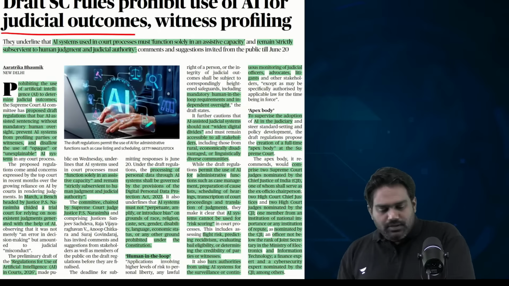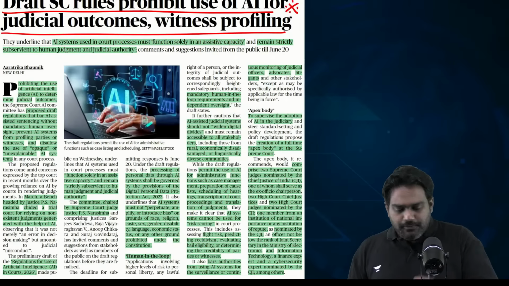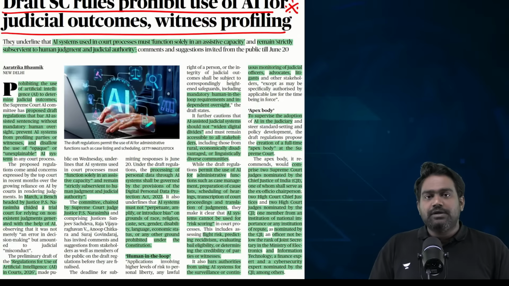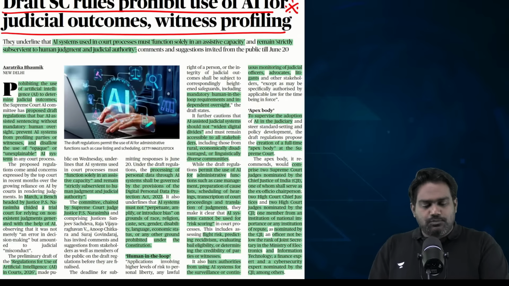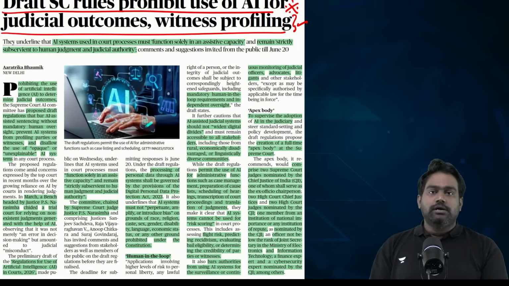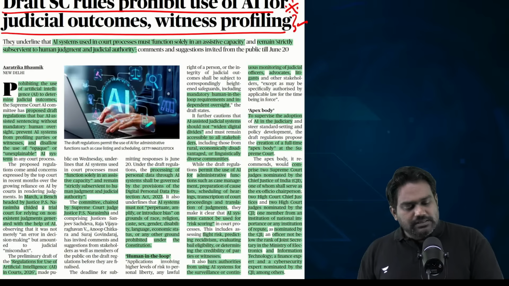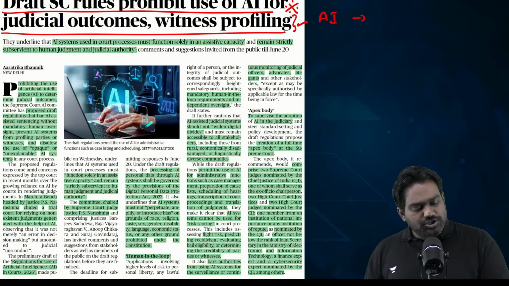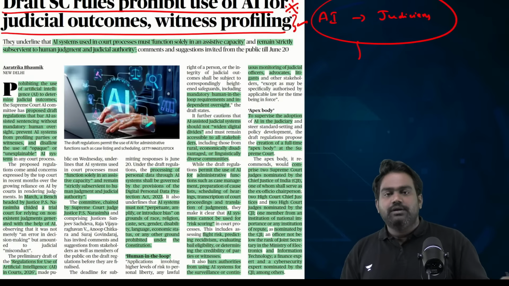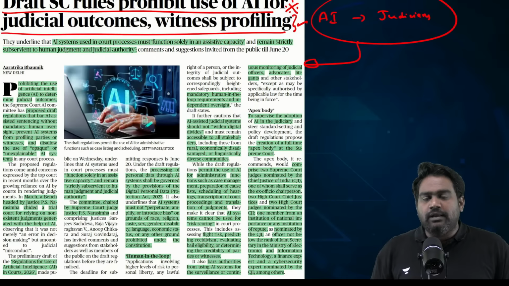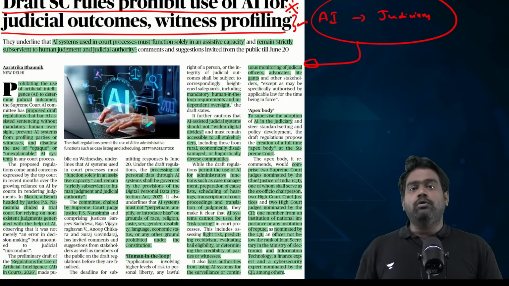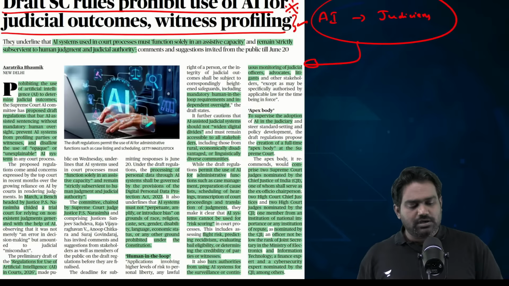Next, an important update from the Supreme Court of India. The Supreme Court of India has brought out a set of draft guidelines for regulating the use of AI in judiciary. This can be a very important topic. See, recently there was one shocking incident where a trial court judge had used an AI tool to deliver a judgment.